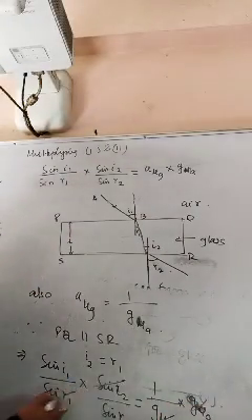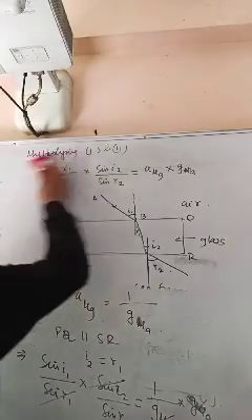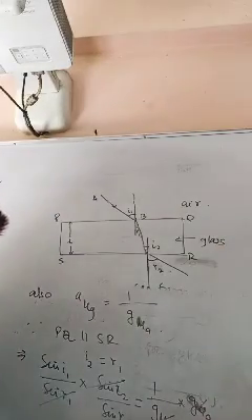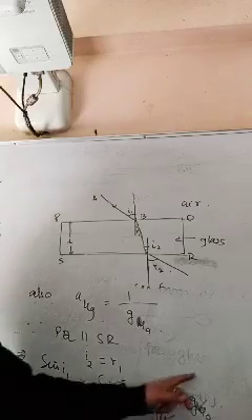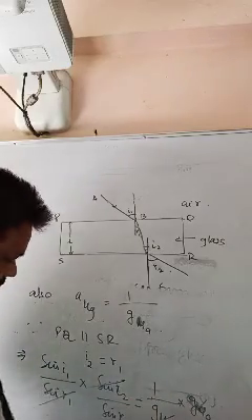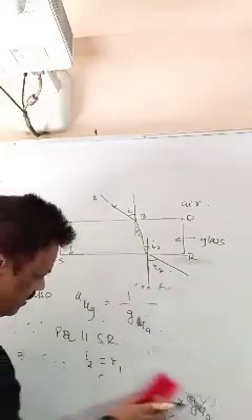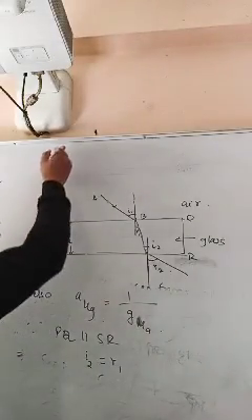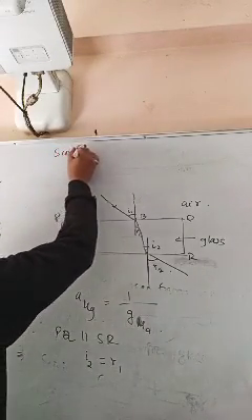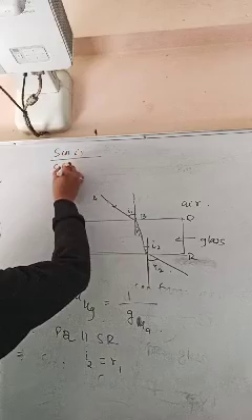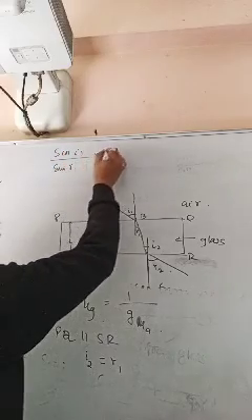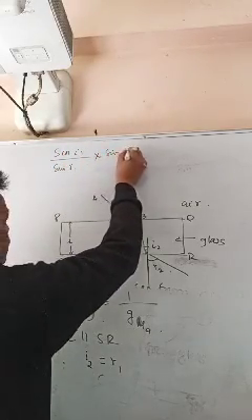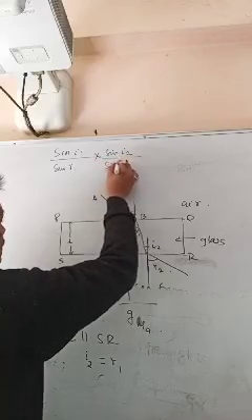So this also gets cancelled. So you are getting cross multiplication, sin I1 equals sin R2. I don't know whether it is visible or not. Let's write again here then. Sin I1 by sin R1, sin I2 by sin R2.